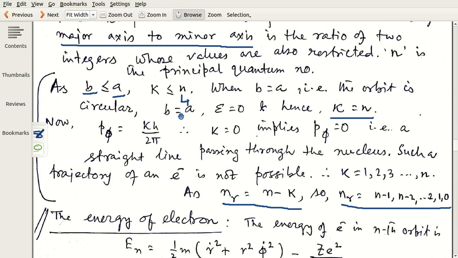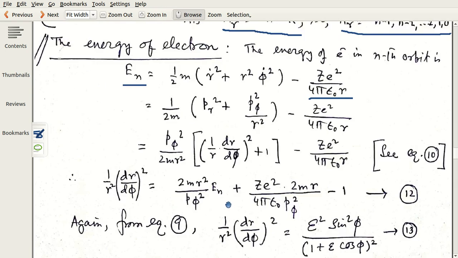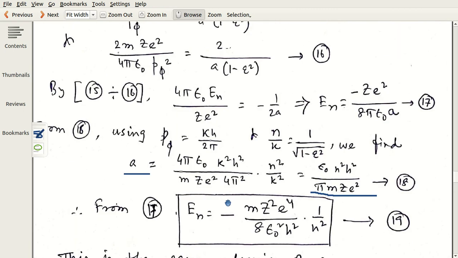From here we guess as k increases, the value of minor axis increases, and finally when k equal to n, it becomes the same as the major axis. The major axis everywhere remains the same. We see it from expression 18, that the major axis has dependence only on n and not on k.